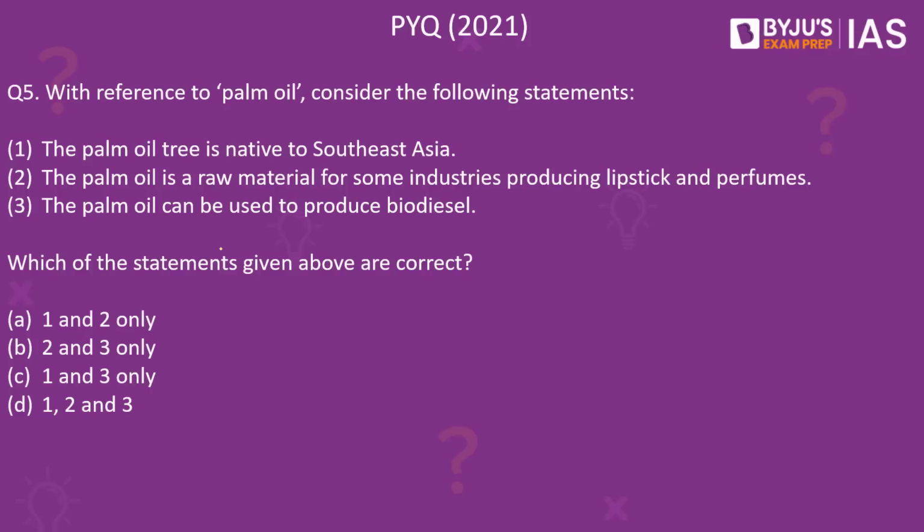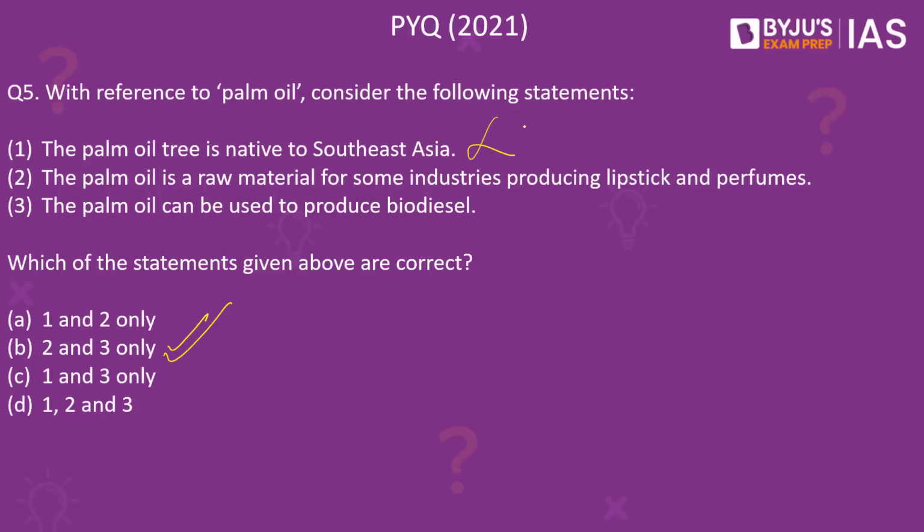Next, we have a previous year question from 2021. With reference to palm oil, consider the following statements. Number 1. The palm oil tree is native to Southeast Asia. Second, palm oil is a raw material for some industries producing lipstick and perfumes. Third, palm oil can be used to produce biodiesel. Which of these given statements is or are correct? The correct answer over here is B. 2 and 3 are correct.